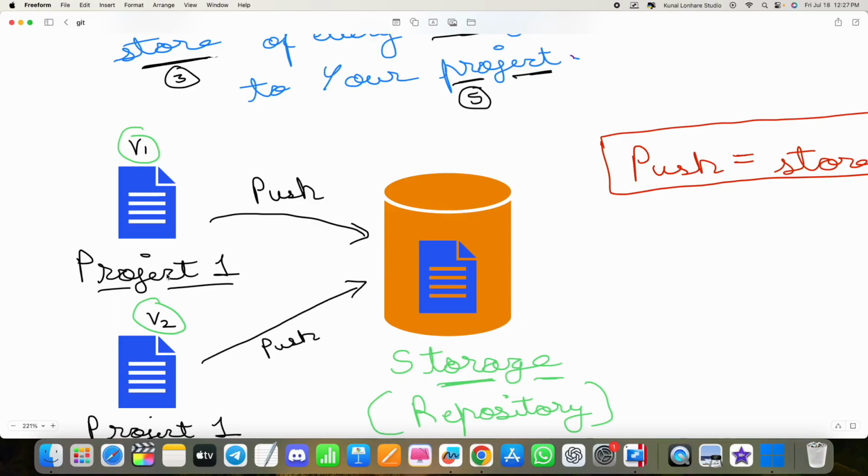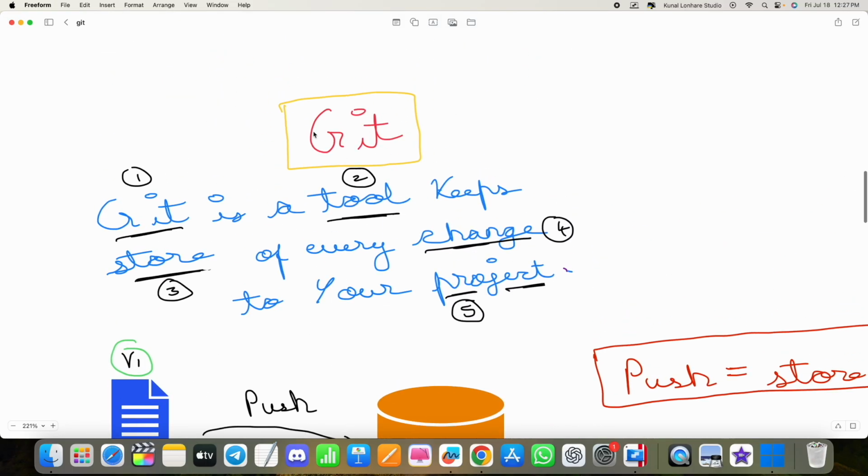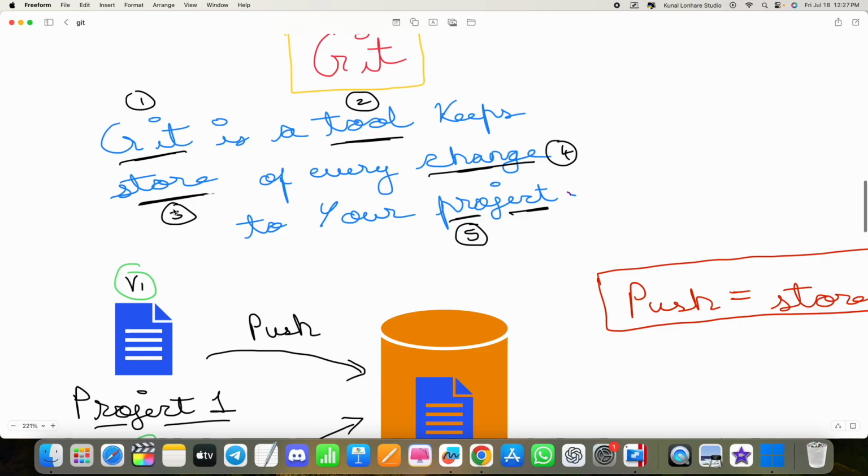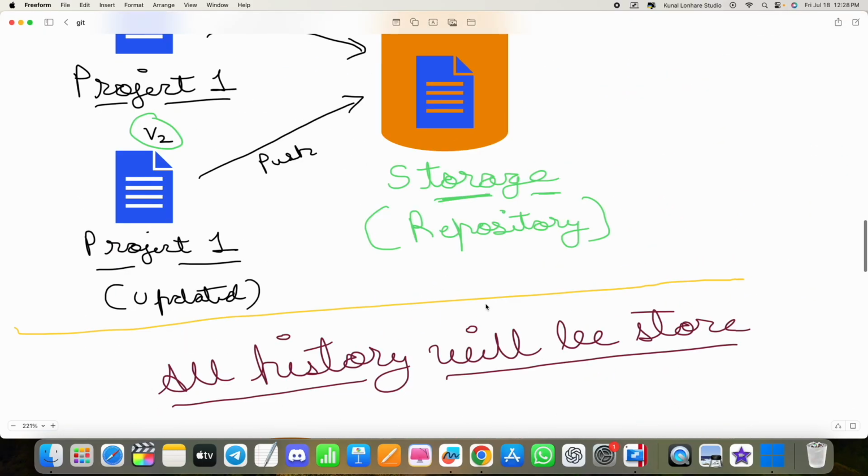So we say, hey, push project 1 to repository. It simply means, store your project 1 in the repository. That is what push basically means. Here in the definition we said store, and that store means repository.